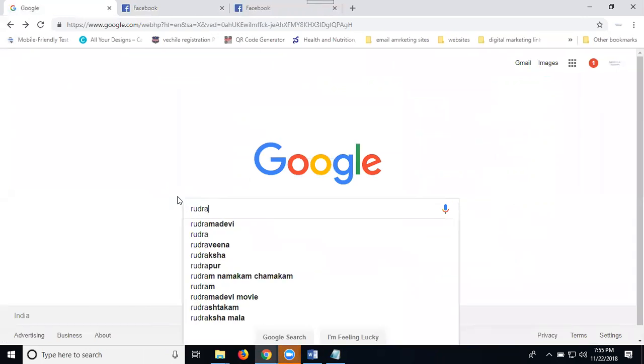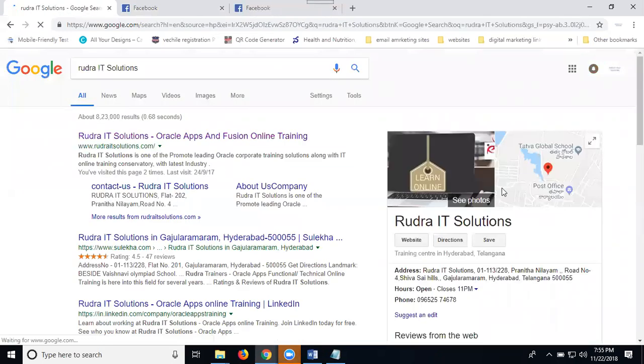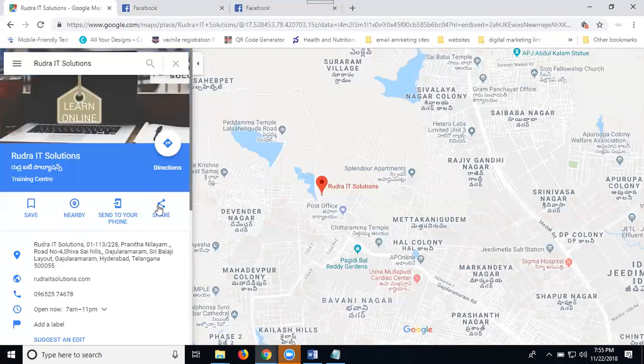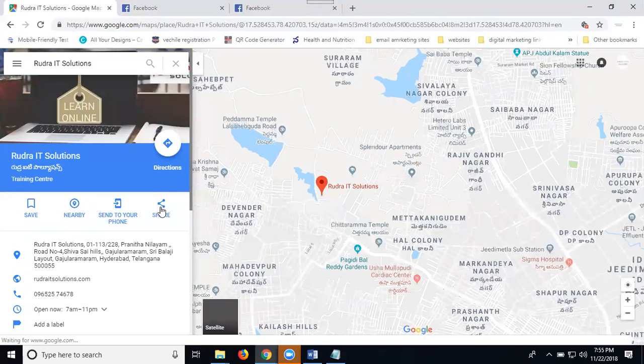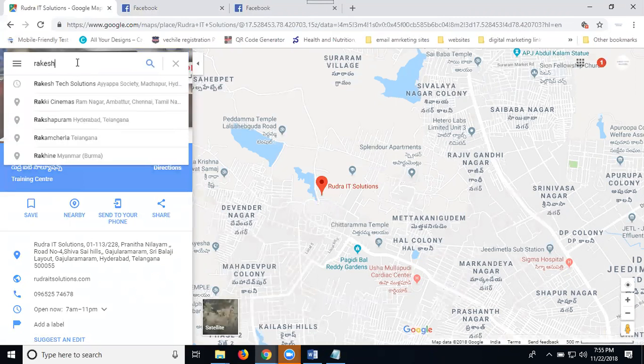First of all, I'm searching for this. I'm searching here. Here is the location. Once this location is open, just open this option called share. You can share on your profile, share on your location. Just here, I'm searching for different options.